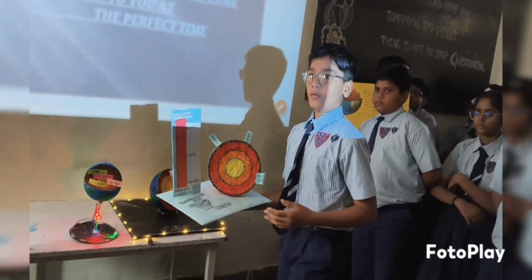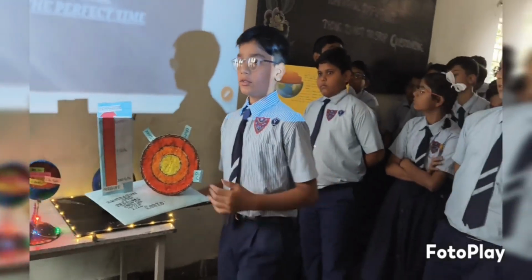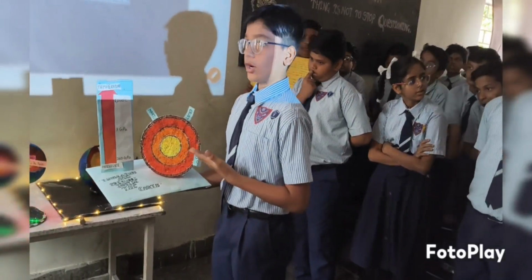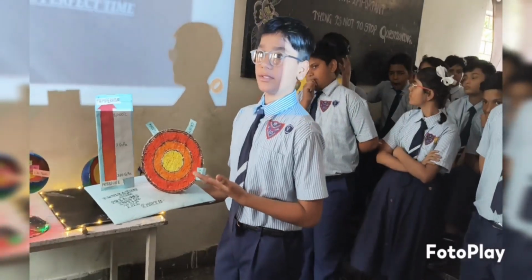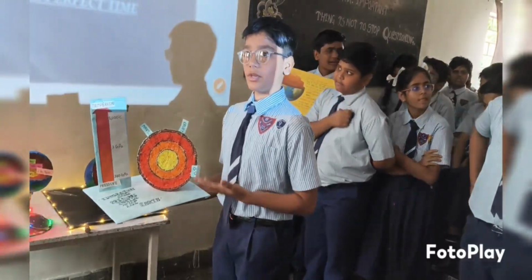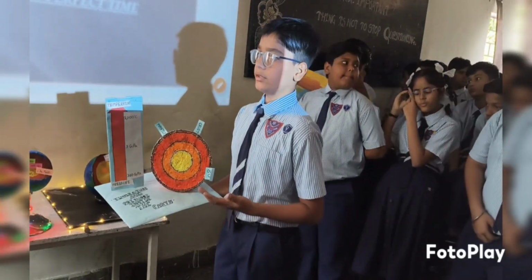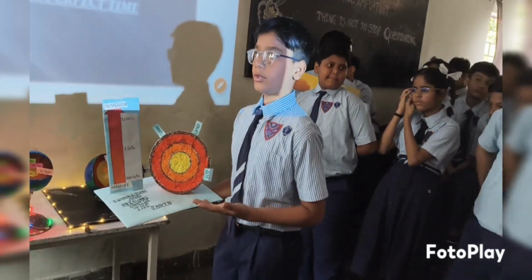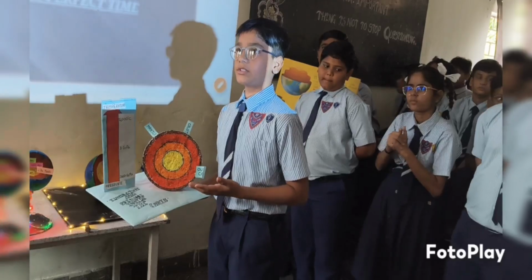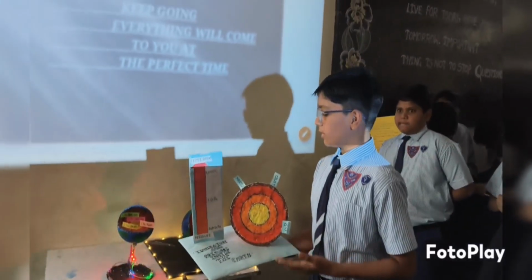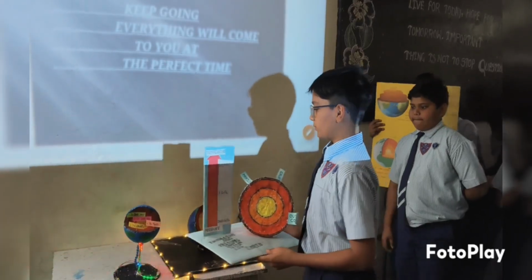Now, I have made the model of temperature and pressure inside the Earth. The temperature inside the Earth gets hotter as we go deeper into the Earth. Just like the temperature, the pressure also increases as we go deeper. In the deepest parts of the Earth, the pressure increases up to 3 to 4 million times greater than the pressure at the oceanic crust.